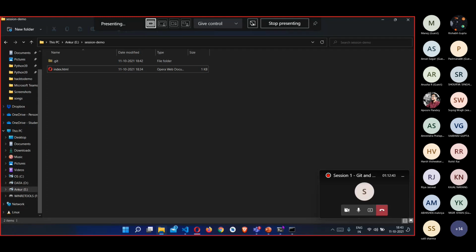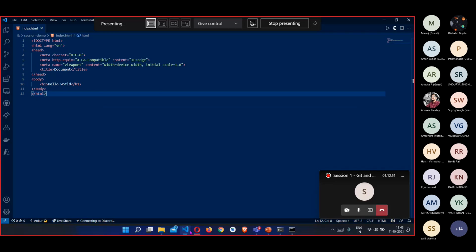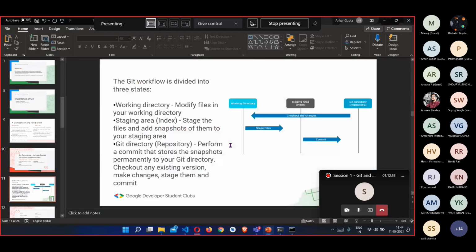Okay. So now we need to make some more changes and move further along. Before moving further, I just need to tell you some of the Git workflows, how the workflow is exactly managed. Just a moment.